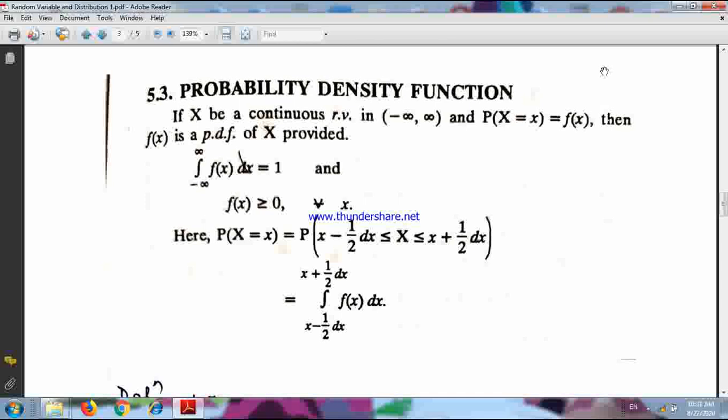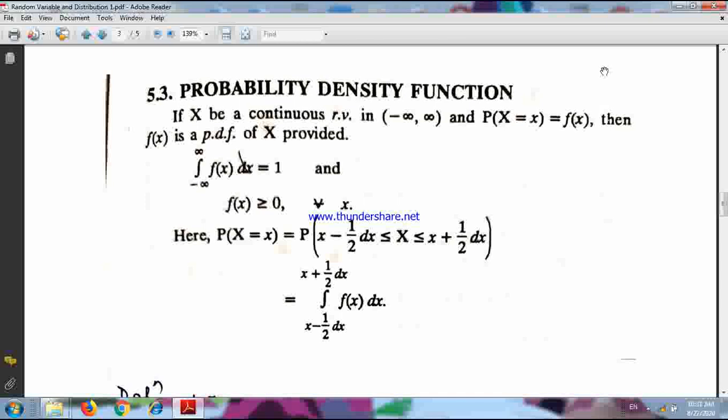But in that case, what can we define about the probability? We can define the probability that x takes a value within some possible range. I can define the probability that x takes a value say between 0.5 to 0.8.